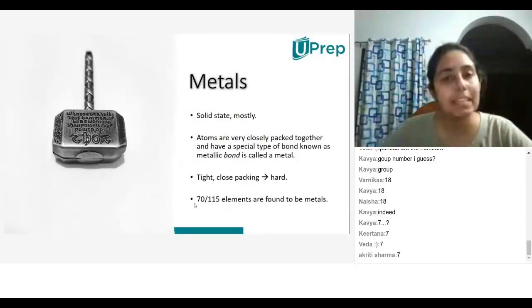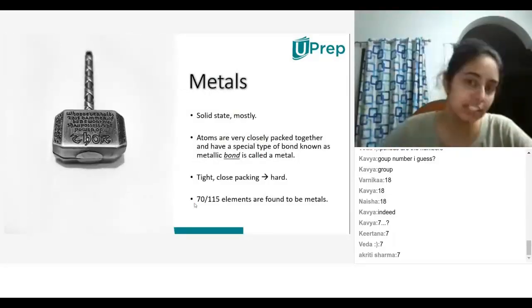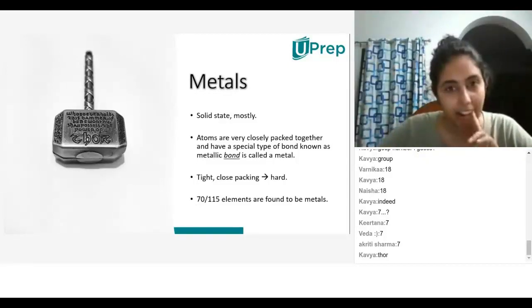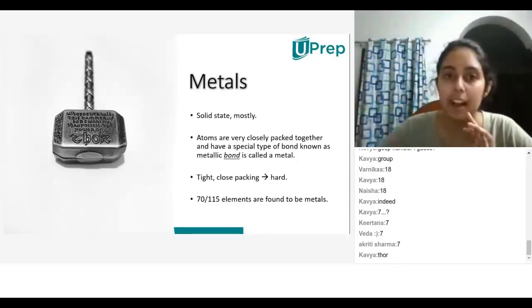Okay, so metals are in solid state most of the time. Can you tell me exceptions to that? The exception is mercury. Okay. So mercury is liquid at room temperature. Very good.